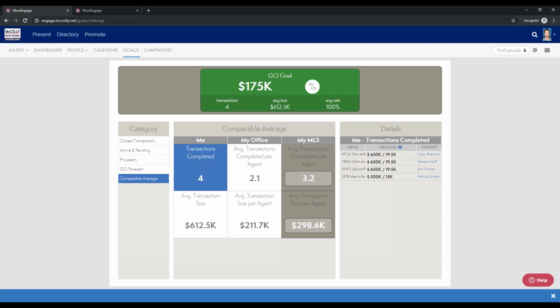Also went through the campaigns and our touch points. Just kind of the later side of our Engage platform, but I'd love to open it up to some questions here. I know I've seen some come through in the chat box, but if you guys have any other questions about the campaigns and goals sections, we'll tackle those first, and then we'll open it up to questions about the broader platform as a whole.